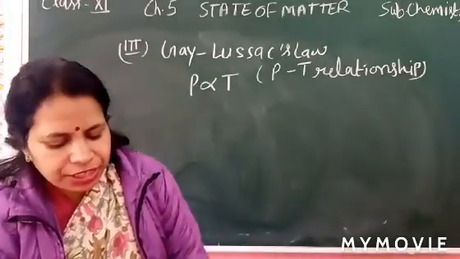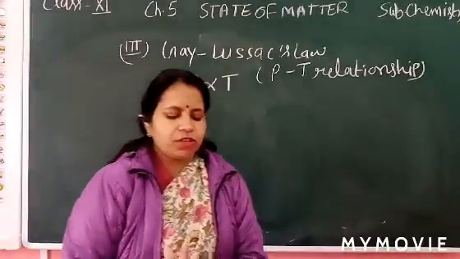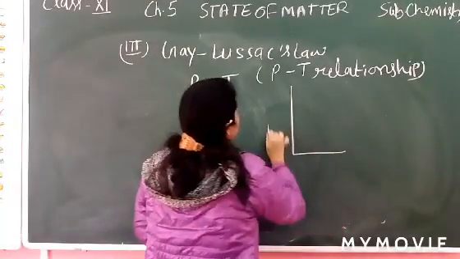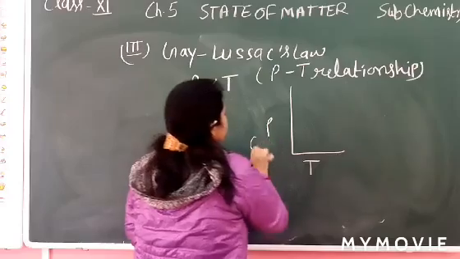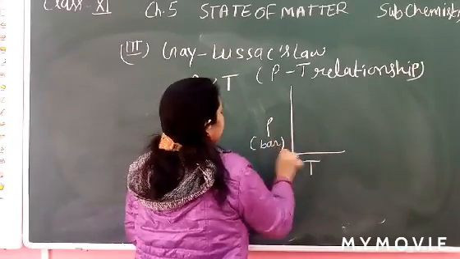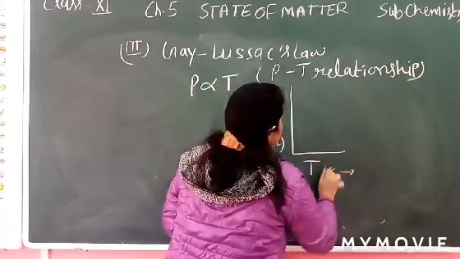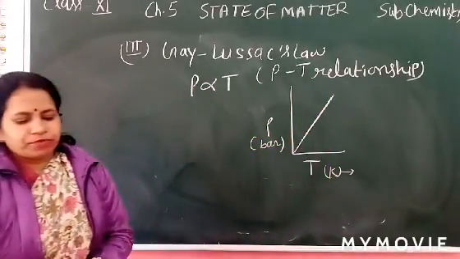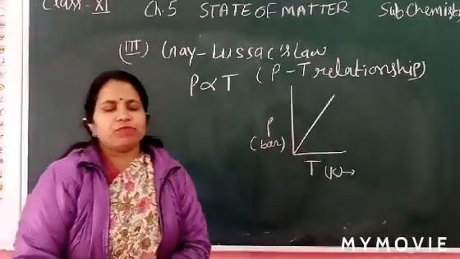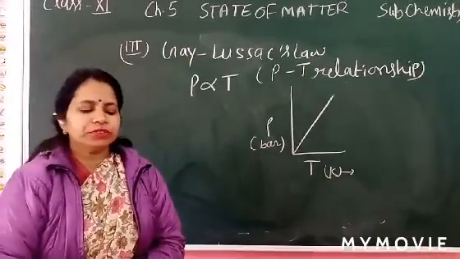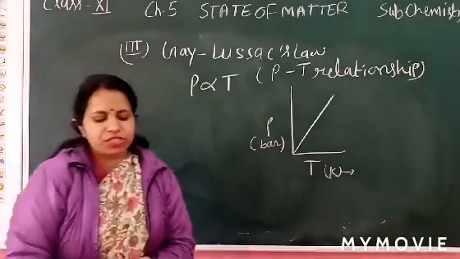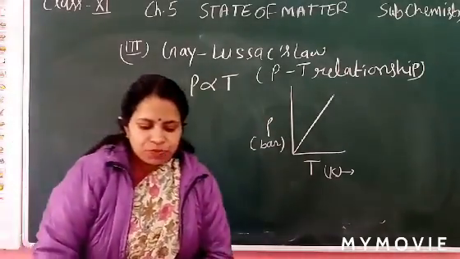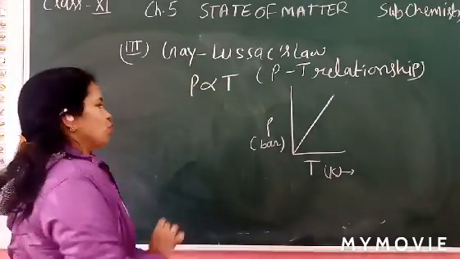A straight line is obtained, always a straight line, when pressure is in bar and temperature is in Kelvin. At constant molar volume, the plot of pressure versus temperature will be a straight line. Such a plot is called the isochore.